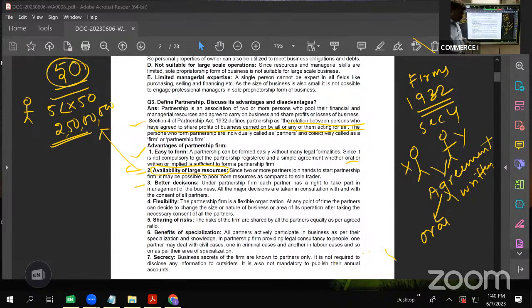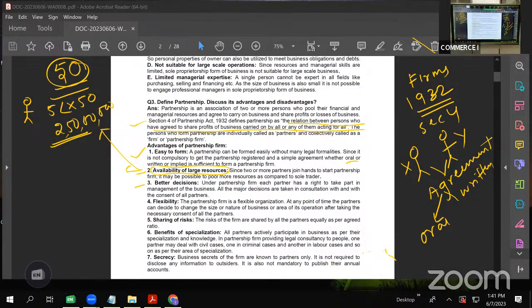Then better decisions. Sometimes a single person taking a decision may prove to be wrong. If you are supposed to take any decision, you normally consult somebody, you take advice of senior people of your family, because you feel if I take a decision in haste, it may prove to be wrong. That happens in case of proprietary firm where there is a single person.